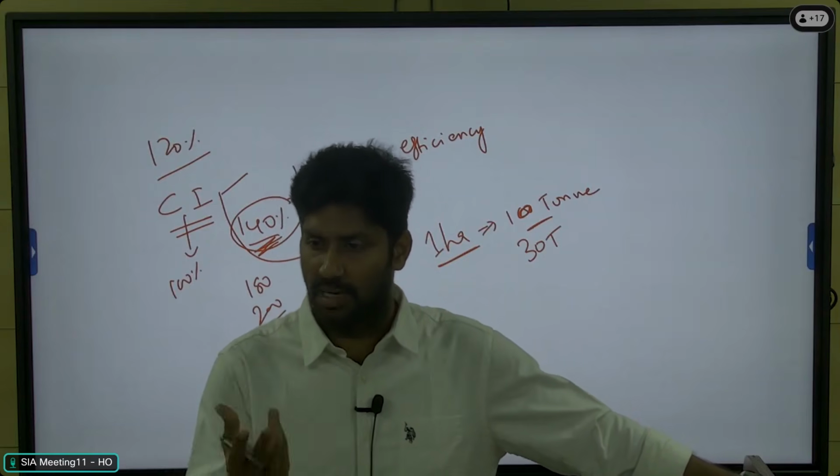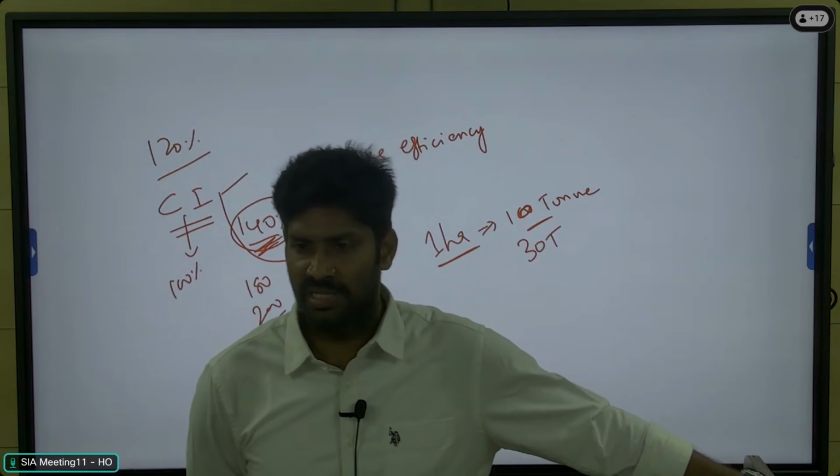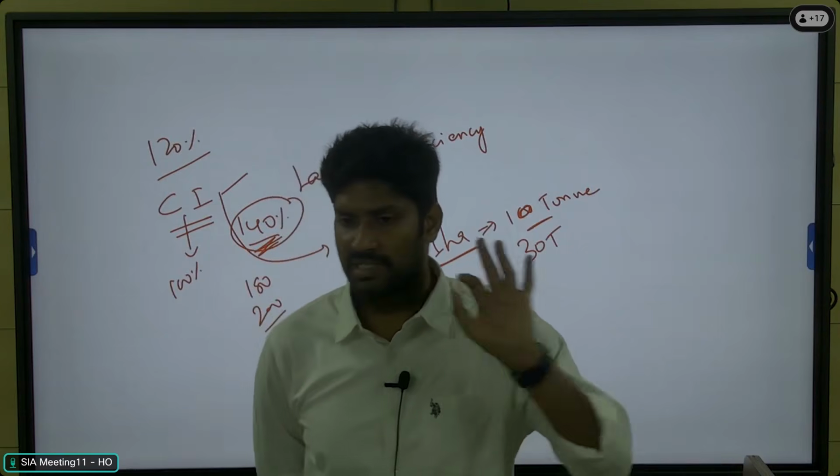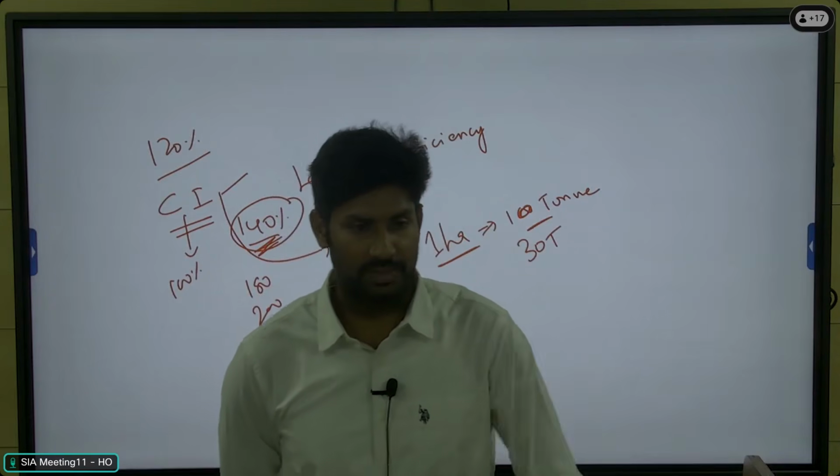So if you take cotton, we can grow only 2 cotton per year. That's the only possibility. So in the cotton growing area, we never achieve that 300% of intensity. So this is a drawback in this method.